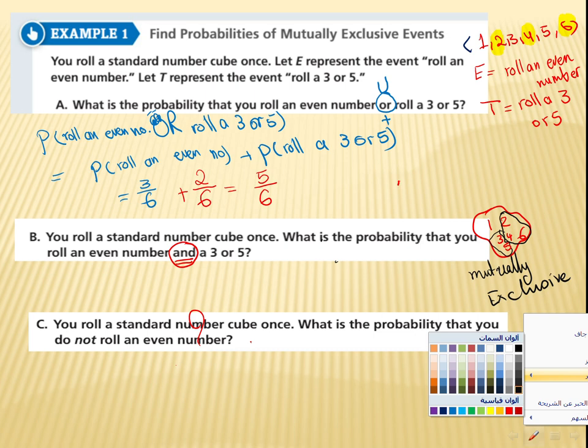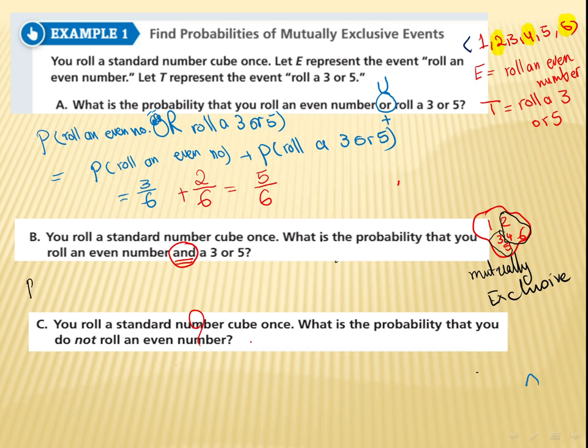It's impossible to have an even number, and at the same time, have one of those, 3 or 5. Because 3 is odd, 5 is odd. None of them is an even number. So here we are going to write the probability of mutually exclusive events, I mean no overlapping area, equals what? The probability of rolling an even number, and, which is a very important word, getting 3 or 5, it's going to be what? Impossible, which is 0.